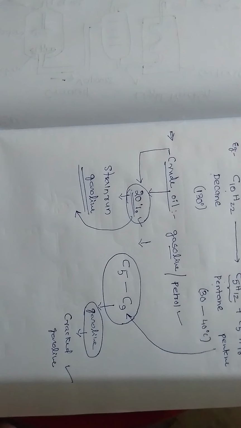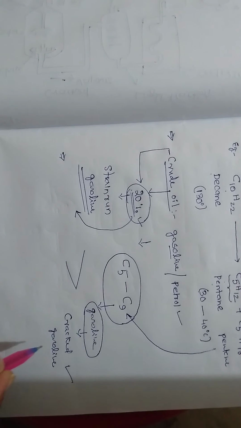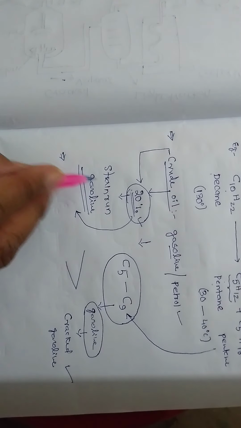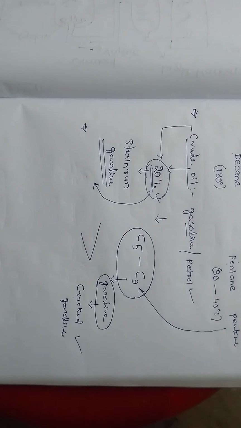By the cracking process, there is a possibility of obtaining a greater yield of gasoline. And when we compare the quality, the cracked gasoline is of superior quality to the straight run gasoline. What is the meaning of that? We are getting greater quality petrol from the cracking process rather than the fractional distillation process.